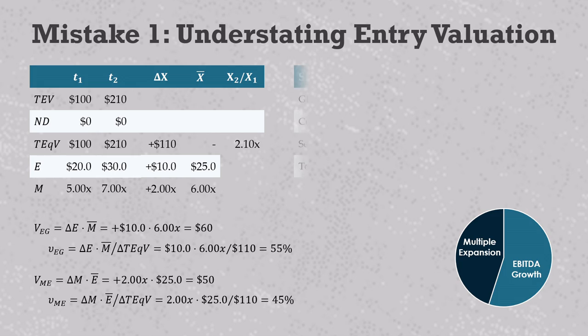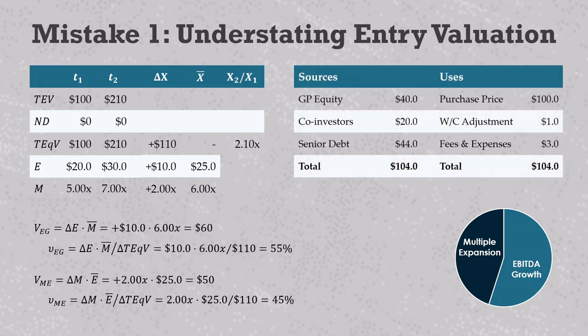Let's look at the sources and uses. On the right, we have the $100 million purchase price. I think that analysts tend to use this number because it's the one that gets discussed most often. Buyers and sellers even sometimes mention it in press releases about deals. However, it does not represent the company's value.